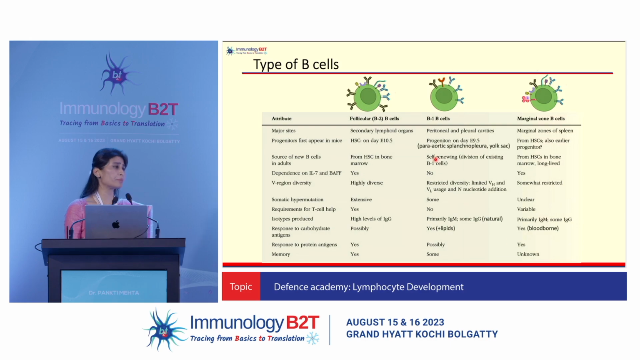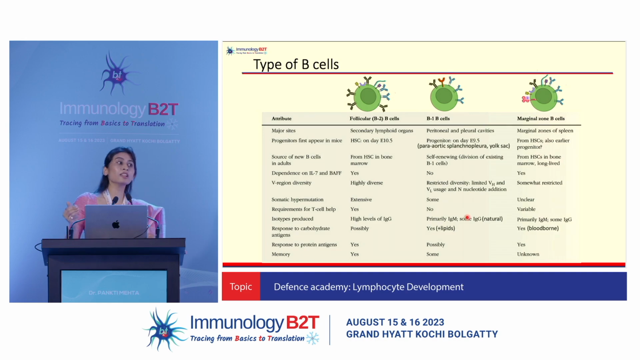What about your B1 B cells? B1 B cells are like your gamma delta T cells. They come from the splanchnopleura in the yolk sac and start homing to the peritoneal and pleural cavities. They are self-renewing because you don't have any hematopoietic stem cells coming to rescue them. They have to self-renew themselves. And they don't depend on any interleukin-7 or BAFF. They have a restricted diversity, and they don't require any T cell help, and they primarily produce IgM antibodies in a natural way. They do not need any antigenic stimulation for antibody production.